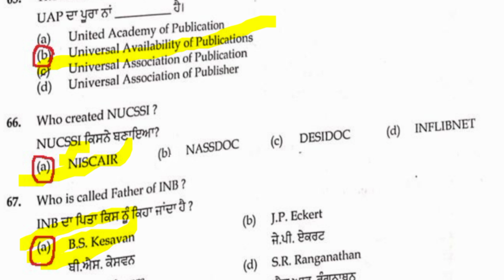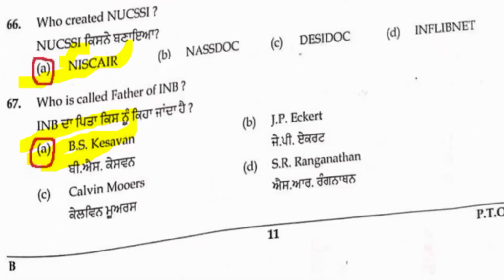This is a science-related one, and NISCAIR is also the ISSN centre. An ISSN consists of 8 digits. I am explaining more points based on question trends. NUCSSI means National Union Catalogue of Scientific Serials in India. 66th, A is the correct answer.